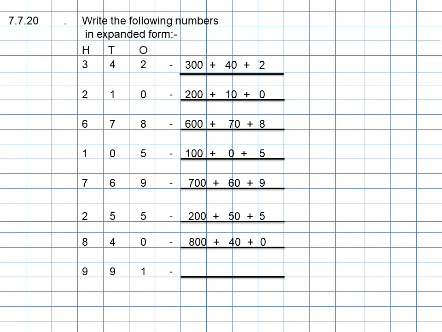The next number is 840. The expanded form of 840 is 800 plus 40 plus 0. I repeat, 800 plus 40 plus 0. And the last number is 991. The expanded form of 991 is 900 plus 90 plus 1. I repeat, 900 plus 90 plus 1.